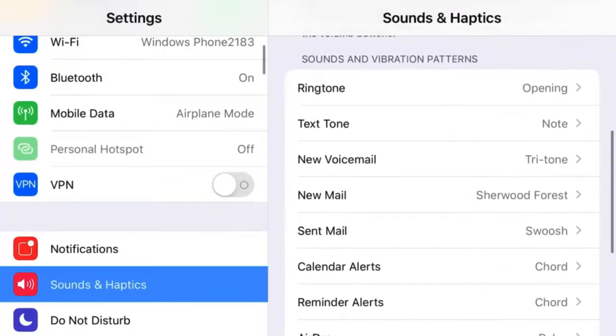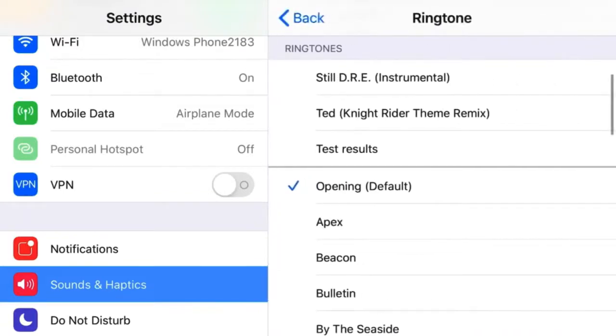Step 8. Done! Your ringtone has become available for installation in the settings menu, Sounds.